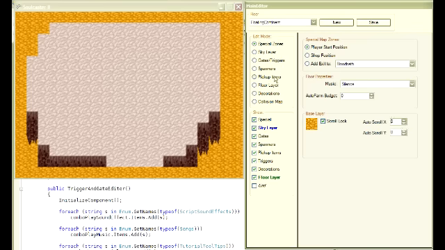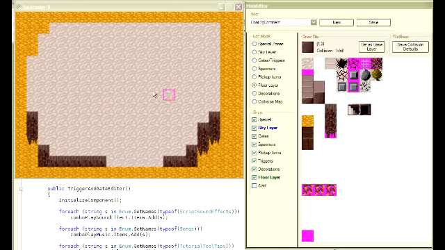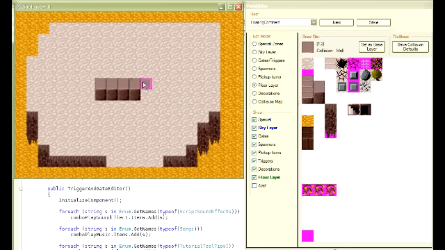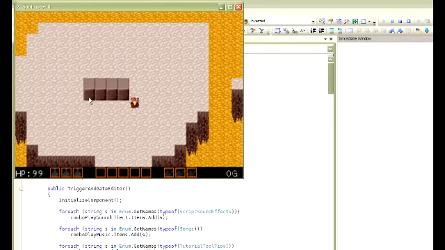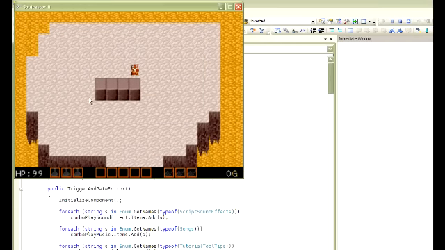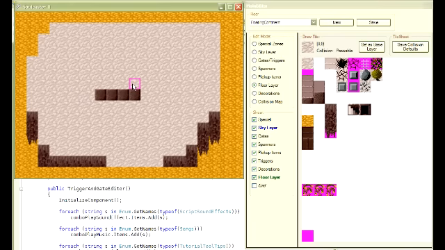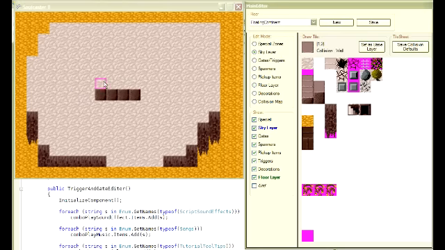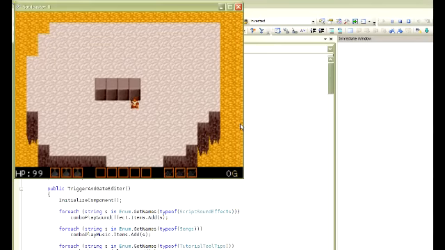So one new thing we've got going on is the sky layer, and I'm going to demonstrate why this is important. So say we've got this wall. This wall is basically one square wide in all dimensions, well, 4 squares wide and then 1 square high. So the player should be able to walk behind it, but can't, so it doesn't really make sense. It's like, why can't you walk down from here? This is solved by putting these roof tiles in the sky layer, and the sky layer is drawn above all the actors in the level, all the sprites. So now you can walk behind that, and it makes a lot more sense.